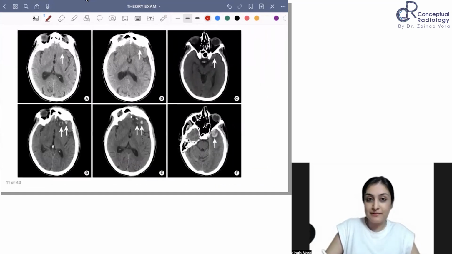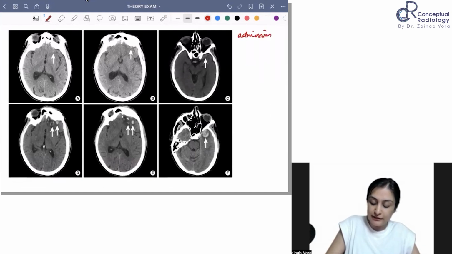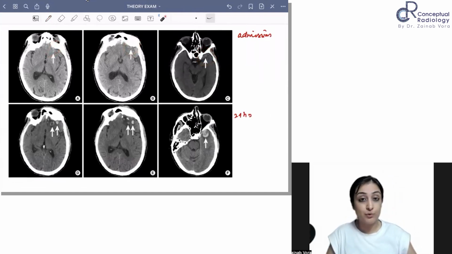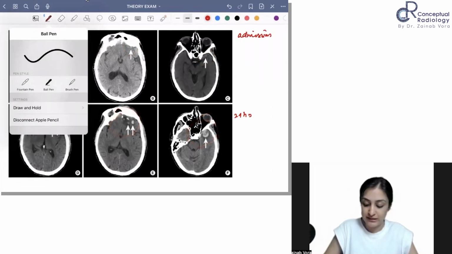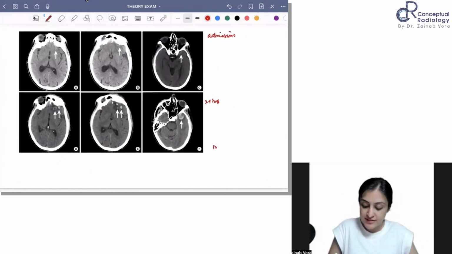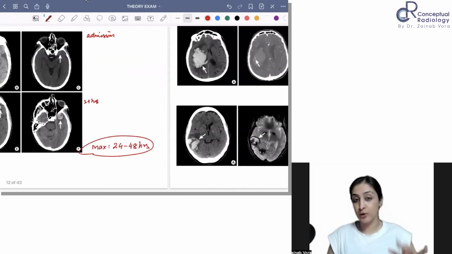So this is something where we are showing the evolution of a hematoma in trauma cases. So this is at admission and this is 24 hours later. So now you can appreciate that initially this is the degree in the left anterior frontal and temporal bleed. And now you can appreciate that the degree of the hematoma increases. So this is the normal evolution where a hematoma usually is expected to increase and reaches, when does it reach the maximum size? It reaches the maximum size in this window. After this, it declines. Okay, so the expansion of a hematoma happens at 24 to 48 hours. So that's the learning point here.